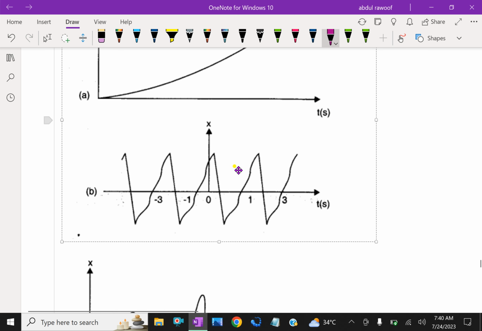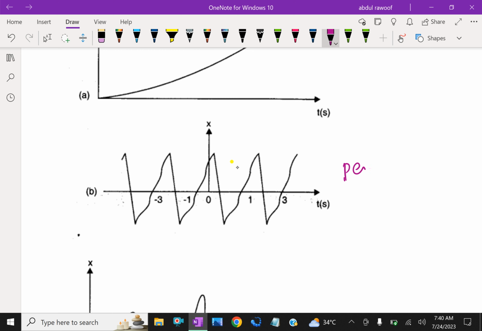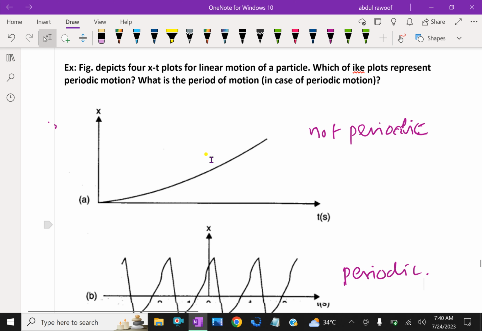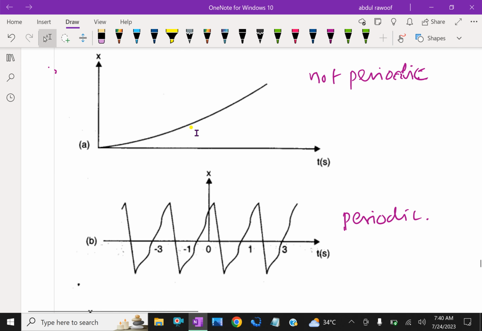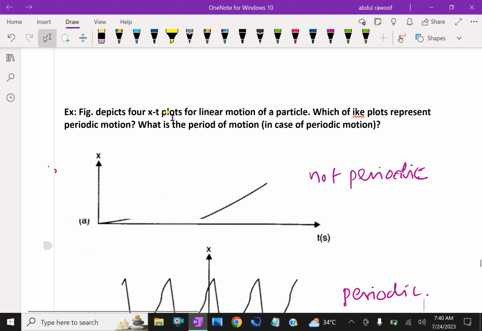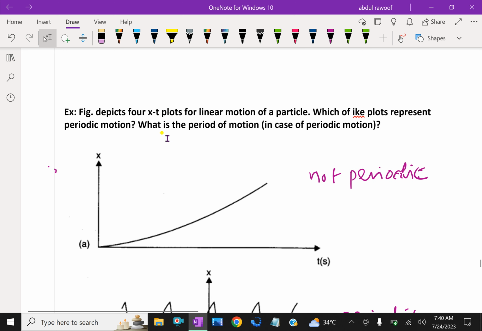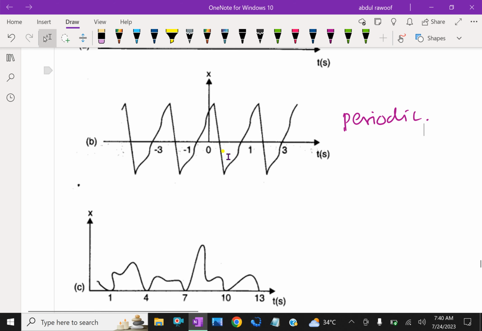B is periodic. It is a periodic motion, and they ask, if it is periodic, what is the period of motion? Here, look at this.